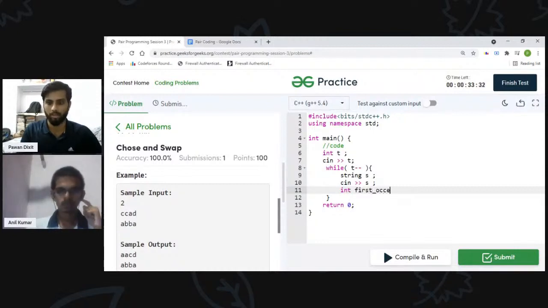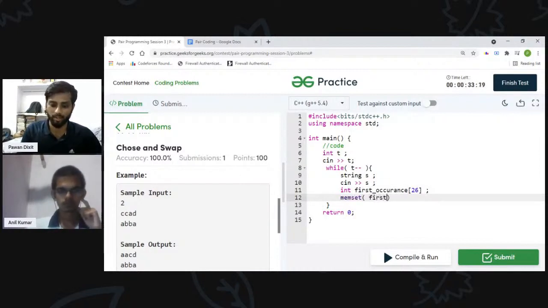Now I will be declaring one array named first occurrence, and its size will be 26. Now I will initialize all the values of first occurrence to -1. So this is the function called memset. Let me tell you what memset does.